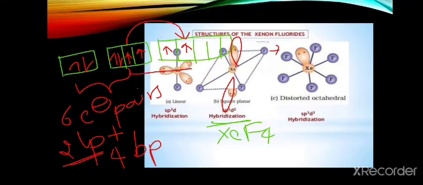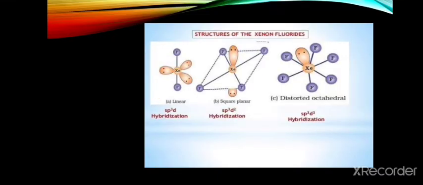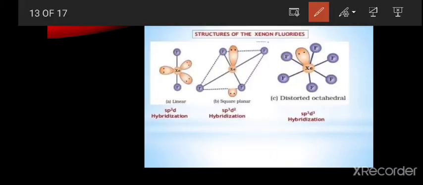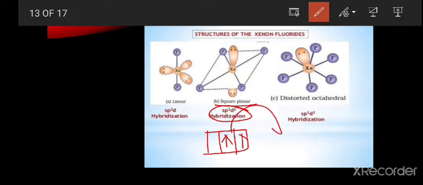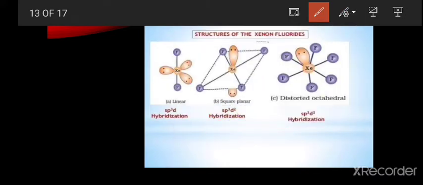So the structure of this xenon tetrafluoride is square planar. This is the square planar structure for xenon tetrafluoride and the hybridization is sp3d2. Why? Because another electron from the p orbital is also excited to the d. That's why the hybridization is sp3d2.